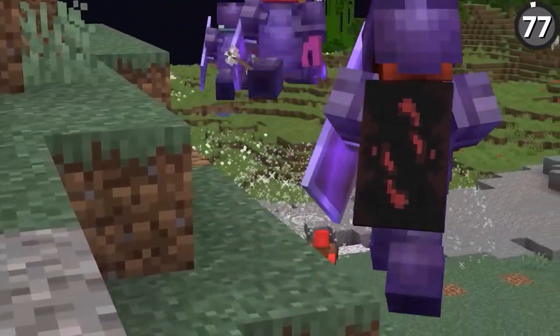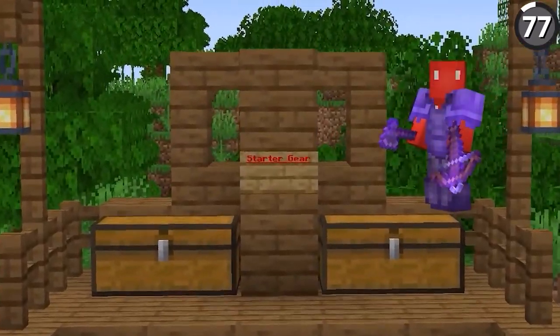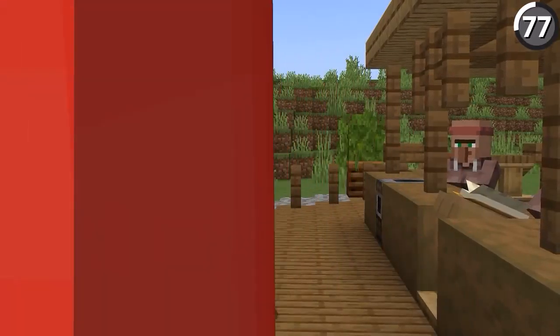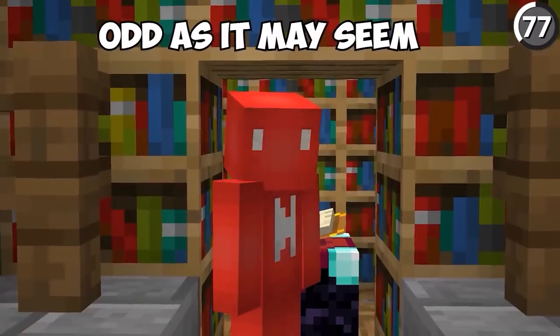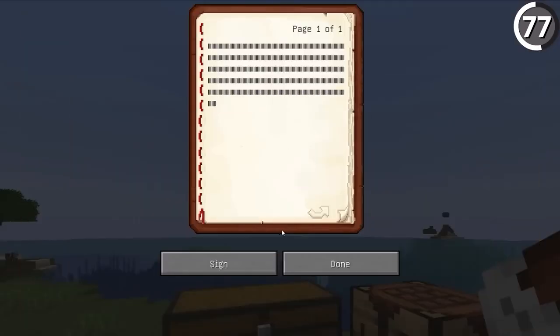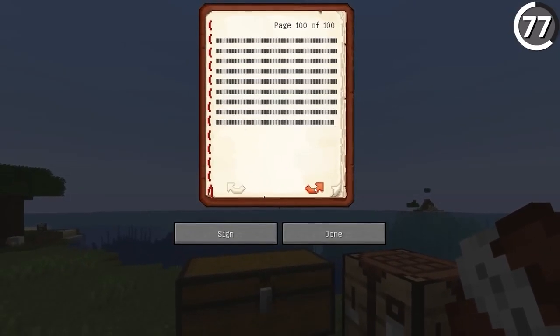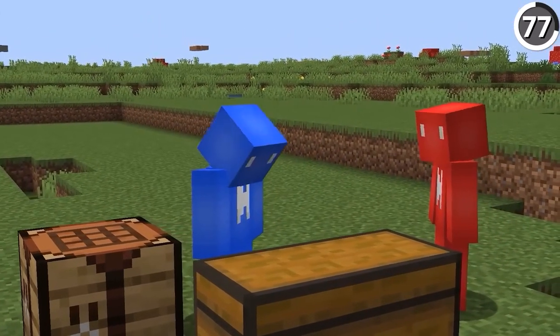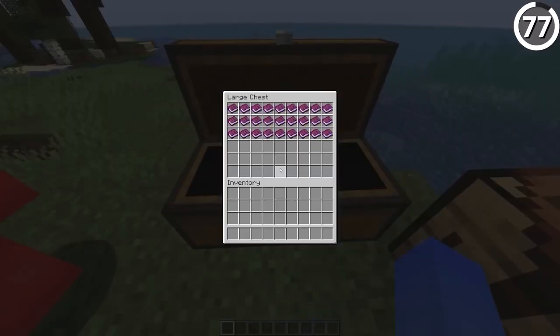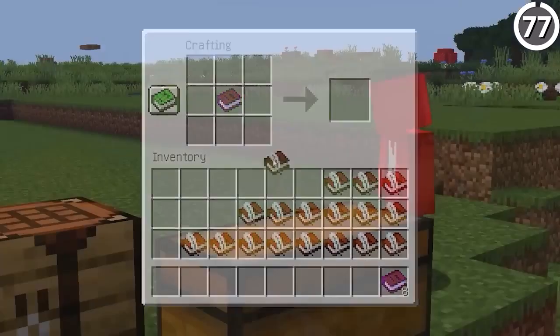When you're on multiplayer, it's nice to offer some starting gear to the new players, but how do you guarantee that that stuff only goes to those who need it, instead of the rich players who are looking for free handouts? Well, odd as it may seem, this book could do the trick. As Razeworks demonstrates, having a book written like so can overload the data and cause a player with too many items in their inventory to get kicked out when they open up the chest. But if you have nothing, it works as planned. And though I barely understand the science behind it, it is a cool system.